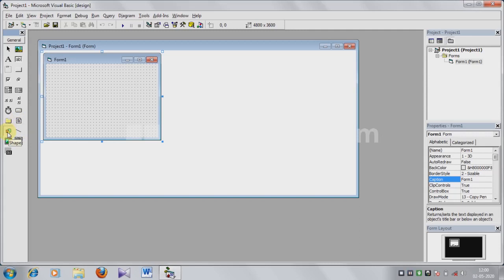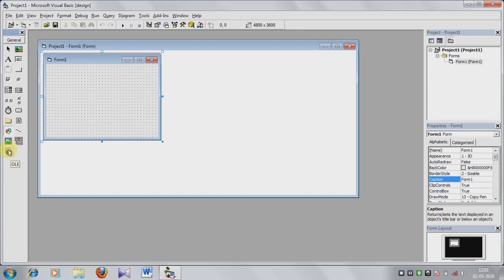Save is used to add save to a form. Then line, it is used to draw a straight line in a form. Then image, it is used to display images as icon, bitmap, etc. And this is data, it enables the user to connect to an existing database and display the information from it.